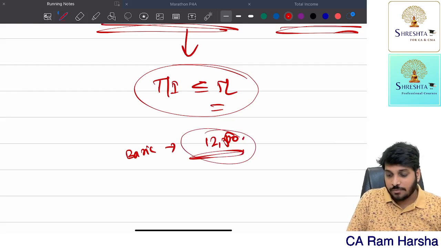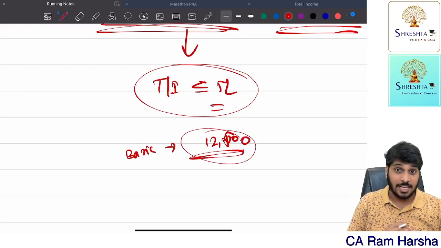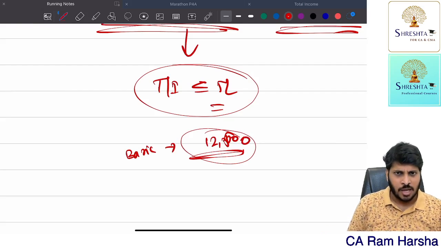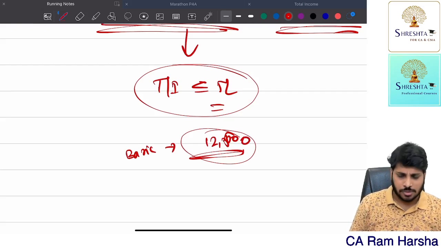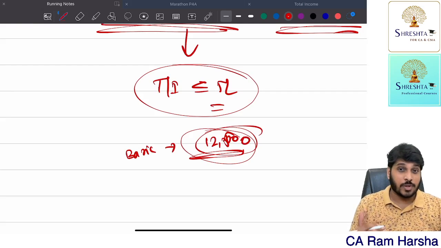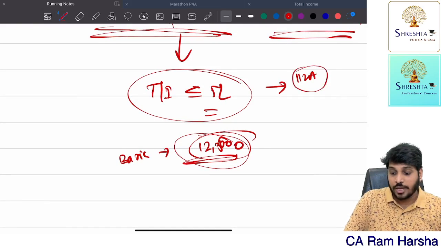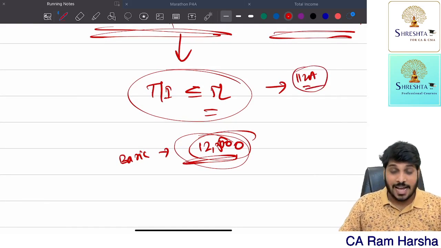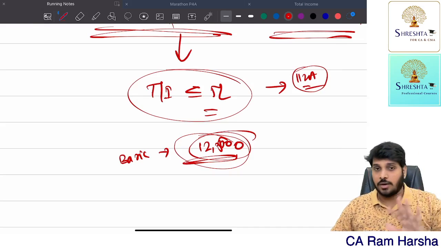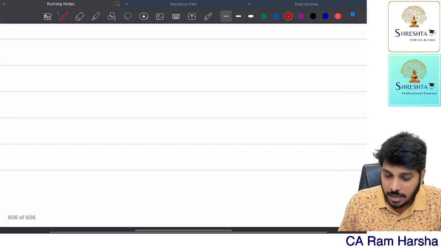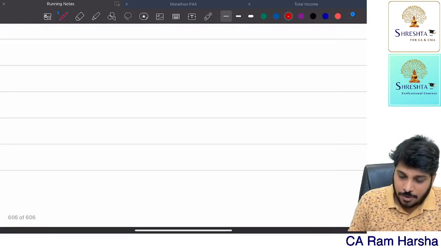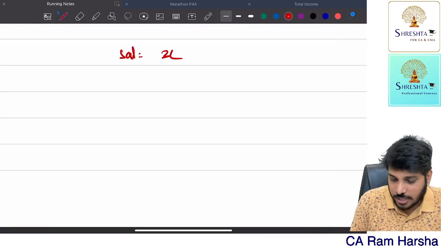Up to 12,500, basic tax will be given as rebate, nothing but discount. Whatever the tax is, there is a discount, maximum up to 12,500. Now this rebate is not applicable for 112A tax amount. Whatever tax you computed under 112A, rebate will not apply. Very simple. Now you see. Suppose I'm having salary income which is 3 lakh and I'm having 112A.